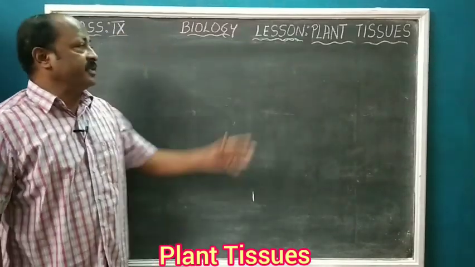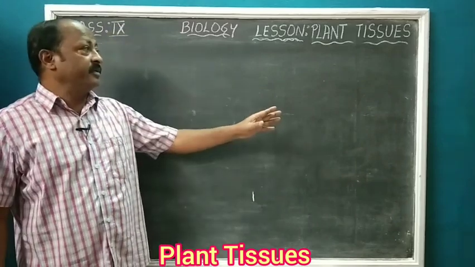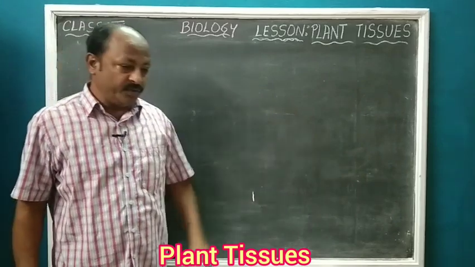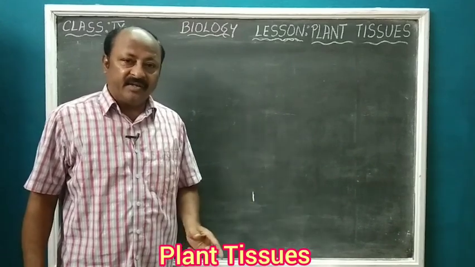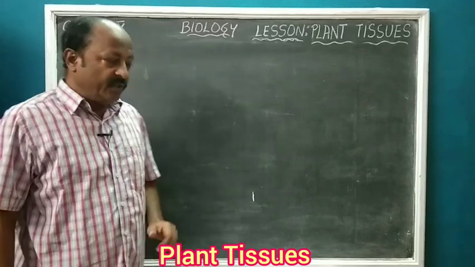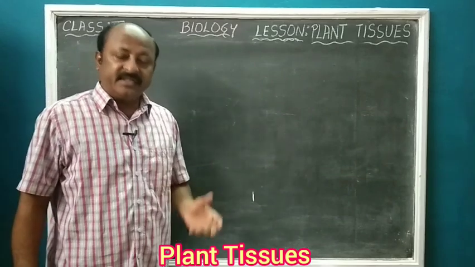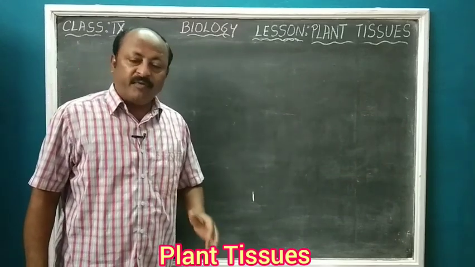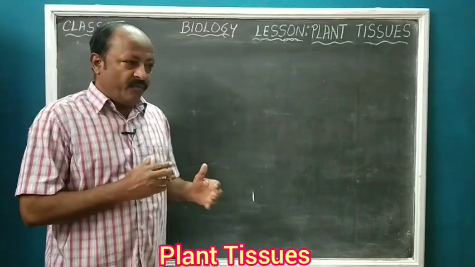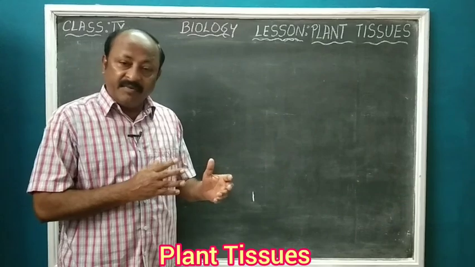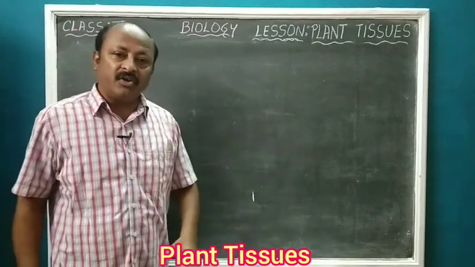Hello students, now we are starting a new chapter, that is plant tissues. Before going for this chapter, let us recall that in the last chapter we have studied about cell, its structure and functions. We have learned that a cell is the structural and functional unit of any living being. We have seen different types of living beings: unicellular organisms and multicellular organisms.